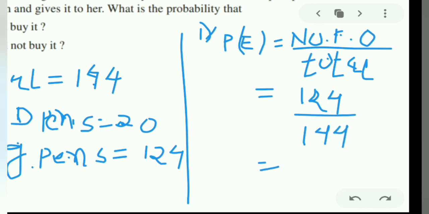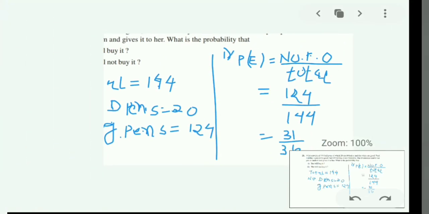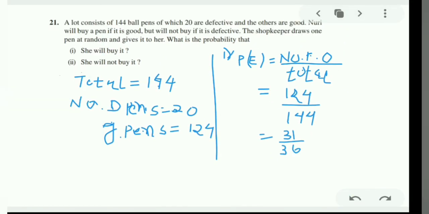If we reduce it, so let us reduce. 31 4s are 124 and 36 4s are 144. Now we can't reduce this further, so this is our first answer: the probability that she will buy will be 31 upon 36.